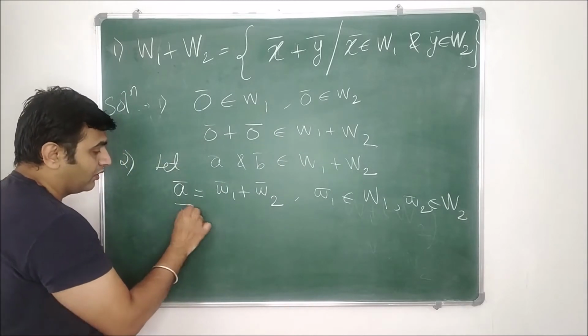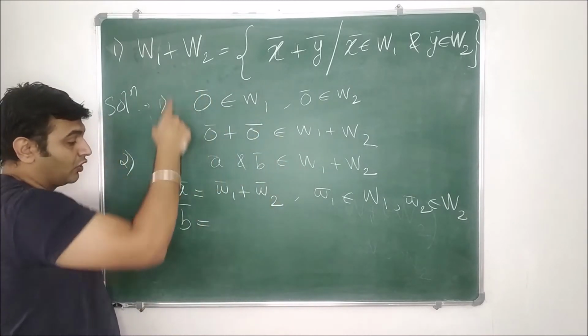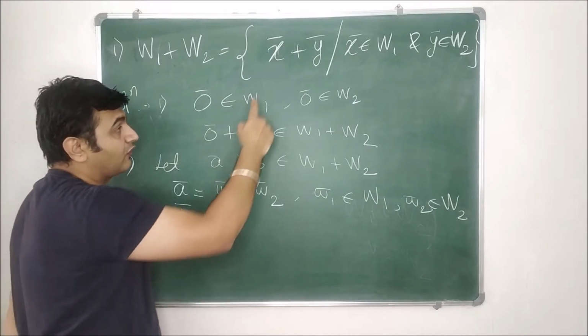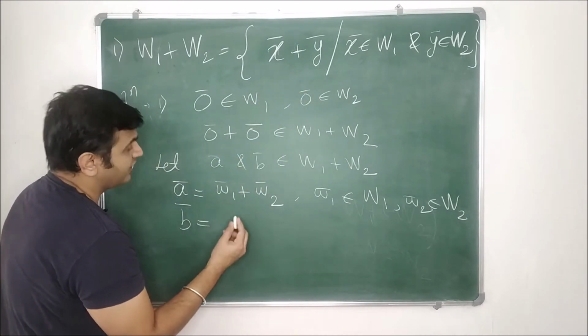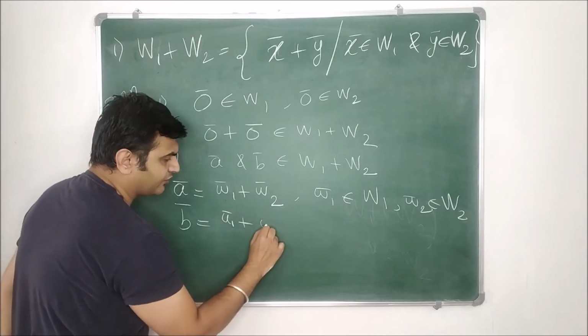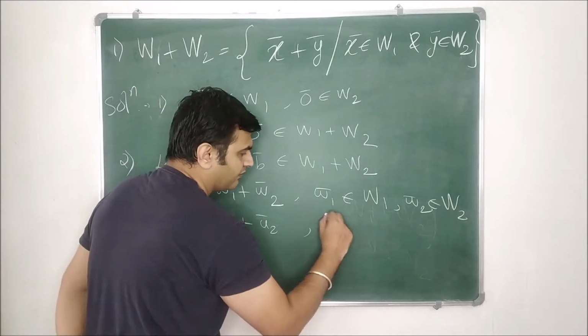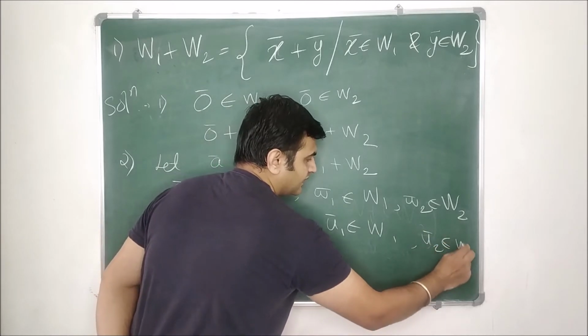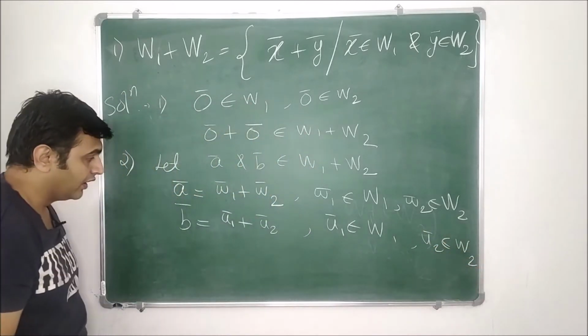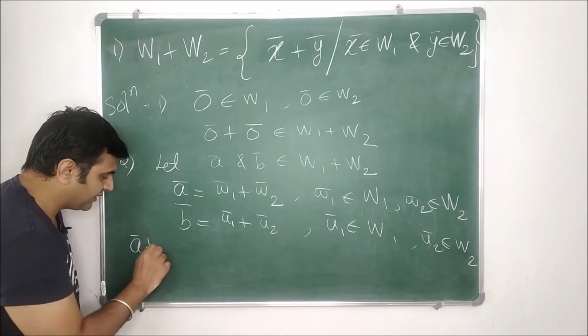Your B bar also belongs to this set. So how will B bar look? It is of the form something plus something. I have already used w1, so let me use u1 plus u2, where u1 bar is in W1 and u2 bar is in W2.